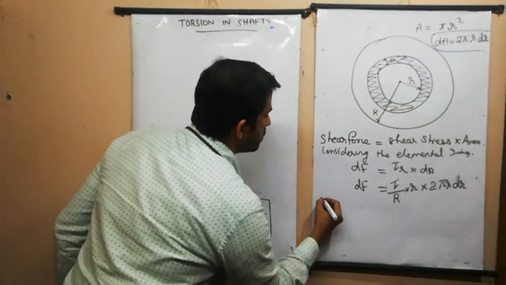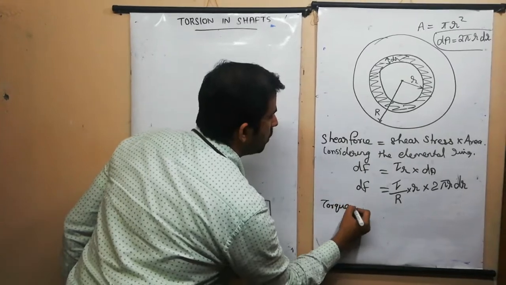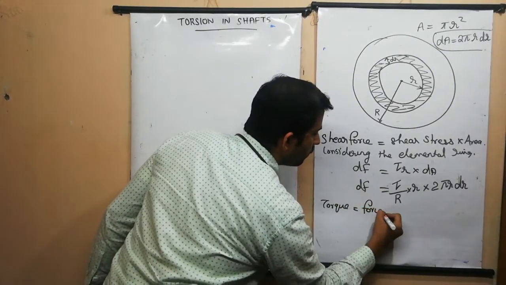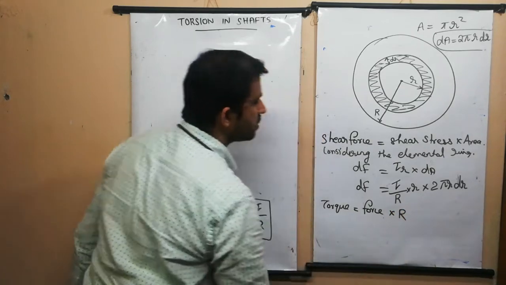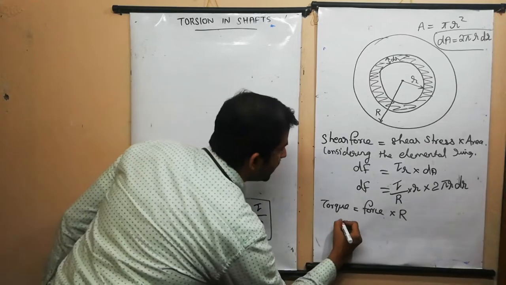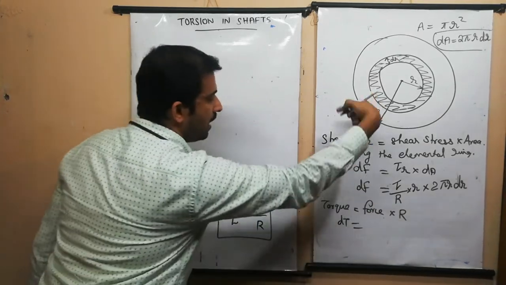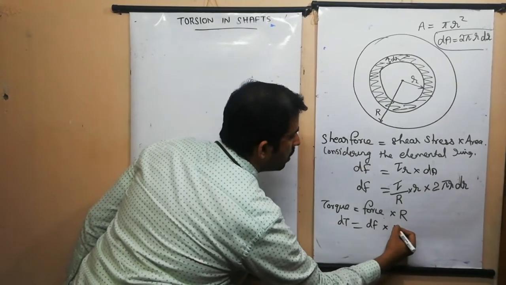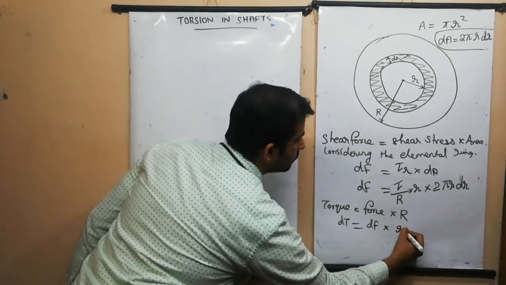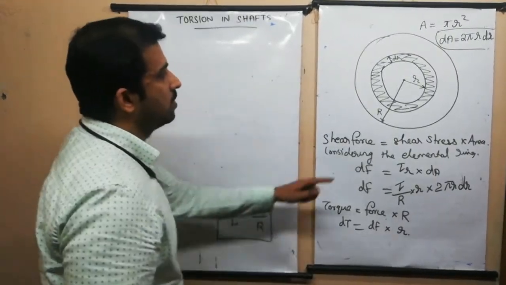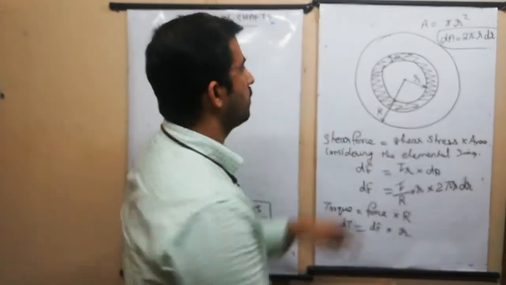Now, what is torque? We have already seen in the beginning, torque is equal to tangential force multiplied by the radius. So, dT, the torque on the elemental ring, is equal to dF into r. I should take a small letter r because the ring is at a distance of small r from the center O.